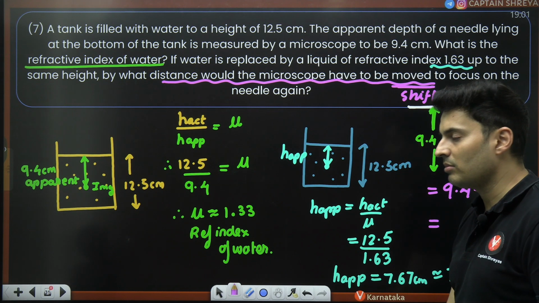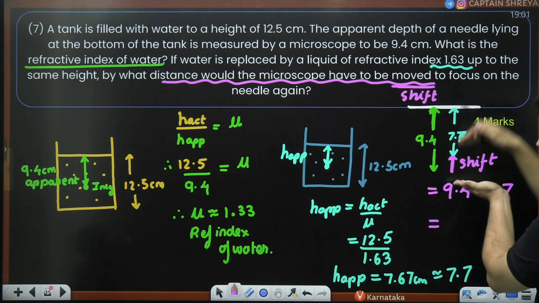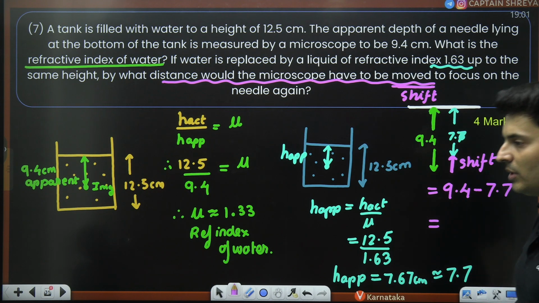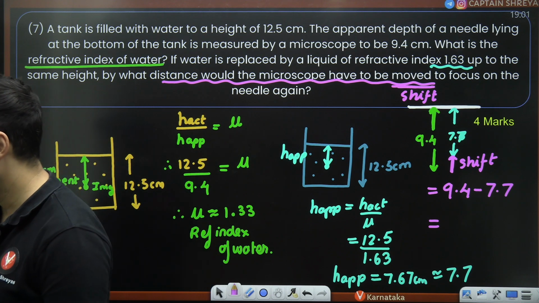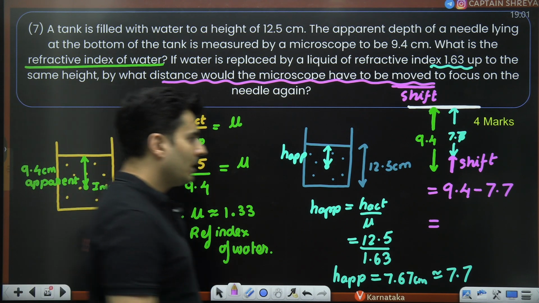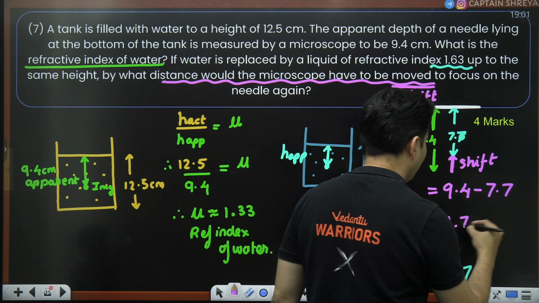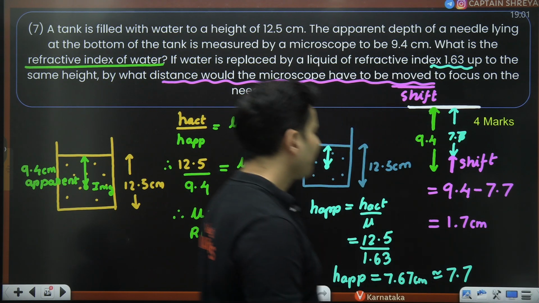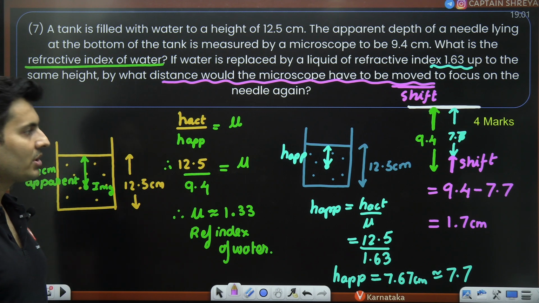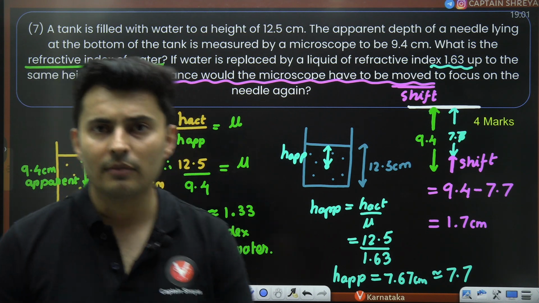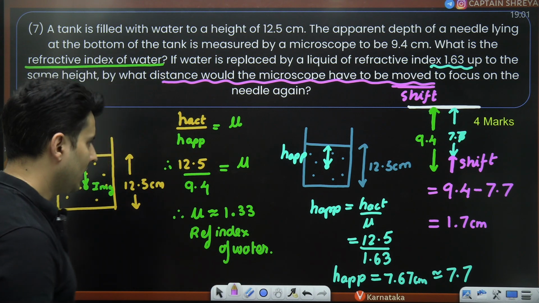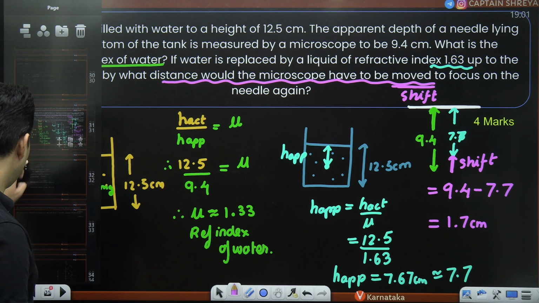I hope this is absolutely clear. This minus this will be the shift. How much will this come out to be, my dear warriors? It's like 94 minus 77. Yep, it will be 1.7 centimeters approximately. Is that right, everyone? I hope this is very, very clear. All right. Awesome. So that was that answer.